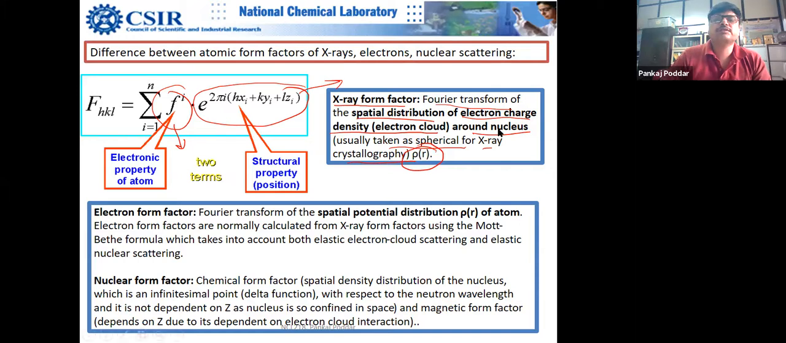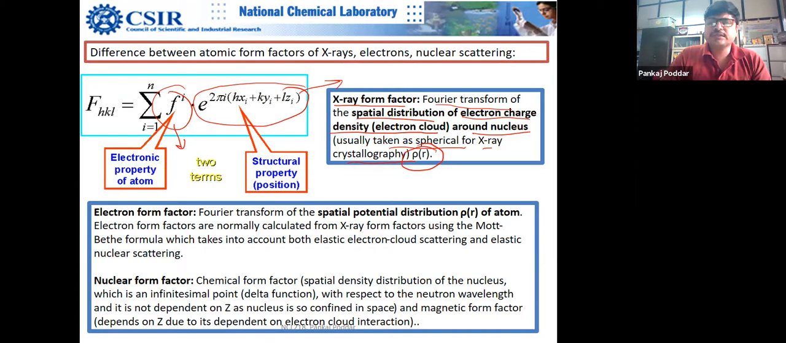How many people know X-ray crystallography? Can you raise your hand? In Zoom, you can do that. Anybody else? Pooja, yes. Anybody else? Anyway, there are only two hands raised, so probably you are not aware of it.